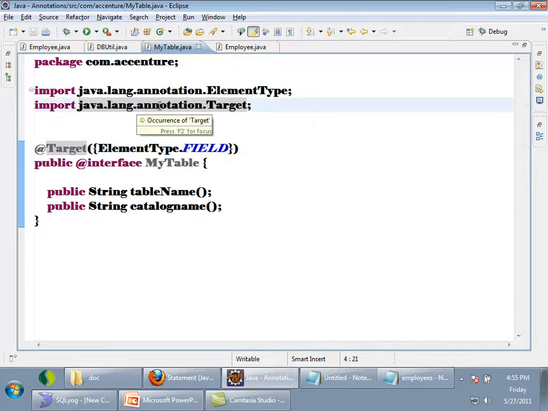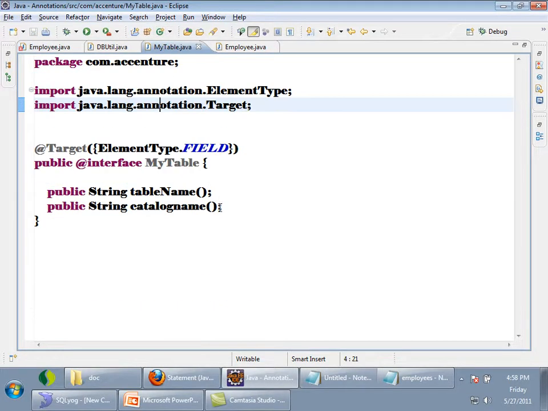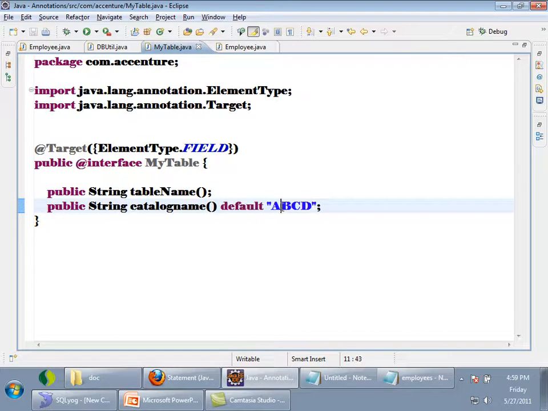In this annotation, if I am not giving the catalog name, it's giving an error, right? I want to give a default catalog name. What I can do is here, I can say default ABCD. It means the default value for catalog will be ABCD. If I give a default value, the error is gone, see? I need not give the value for catalog name always. It has a default value which I define. So this is how to give a default value when you are declaring your annotation. So you can give a default attribute also.